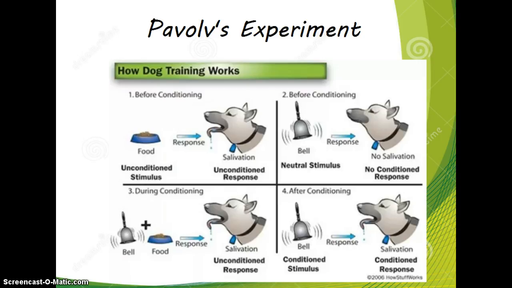Here is a graphic of Pavlov's experiment. Before conditioning, the unconditioned stimulus, or the food, was given to the dog, who then salivated because of the food. He realized that the bell was a neutral stimulus, and the dog did not salivate when he heard the bell. But during conditioning, while ringing the bell and giving the food to the dog simultaneously, he realized that the dog would salivate. Therefore, at the end of the experiment, the dog would salivate to just the sound of the bell without the food.